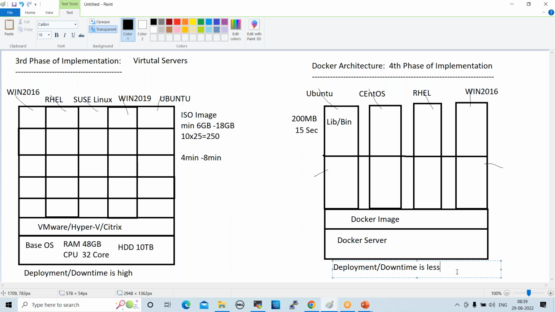Currently, project teams are migrating to Docker containers because of less deployment time and less downtime. So what will the client always look for? Time saving and, most importantly, cost saving.